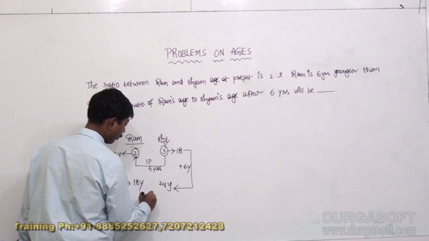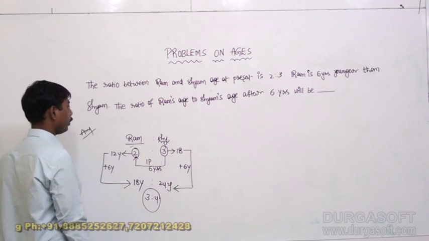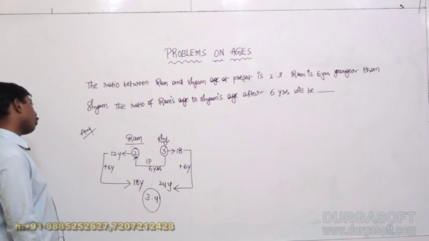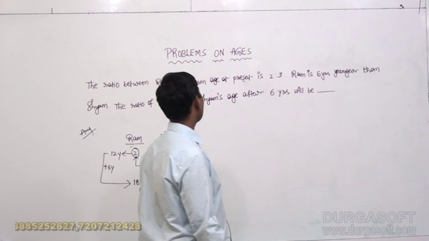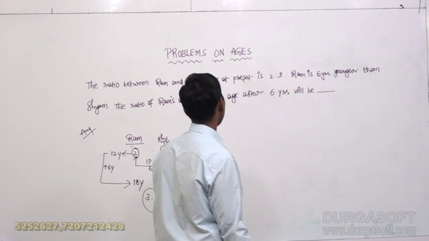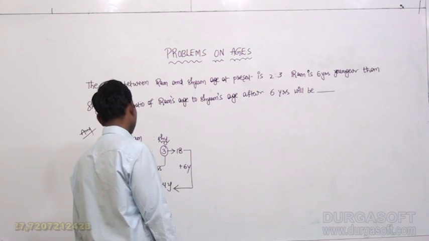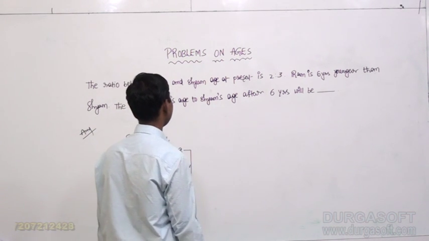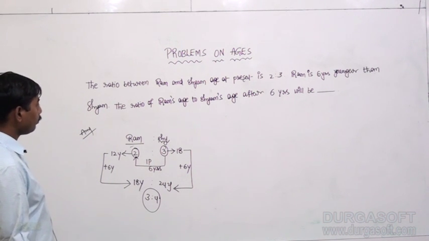What should be the ratio of Ram to Shyam after 6 years? After 6 years, the ratio of Ram to Shyam should be 3:4.